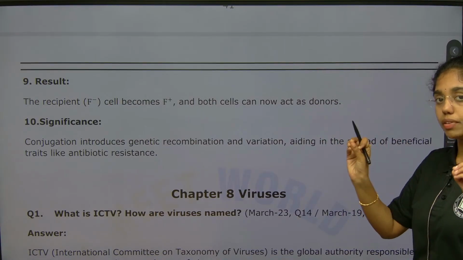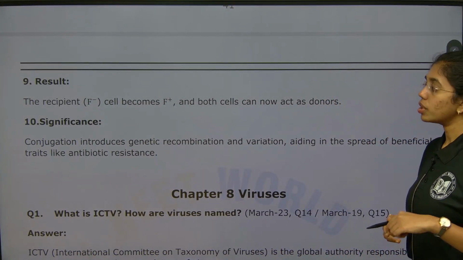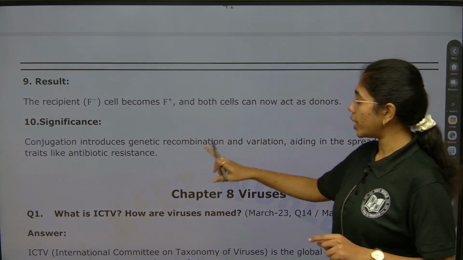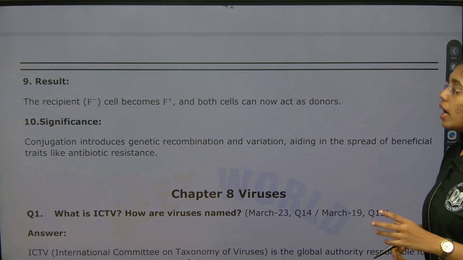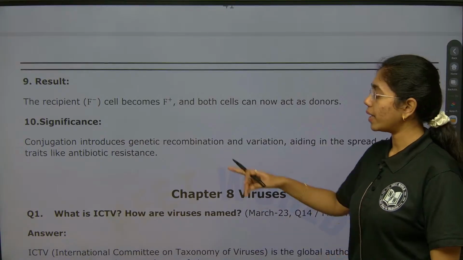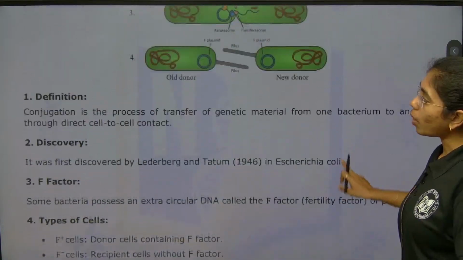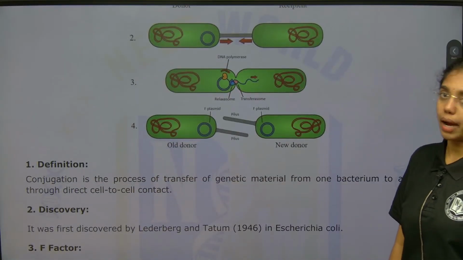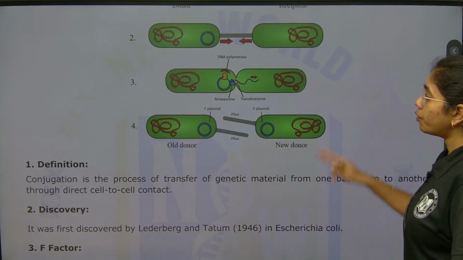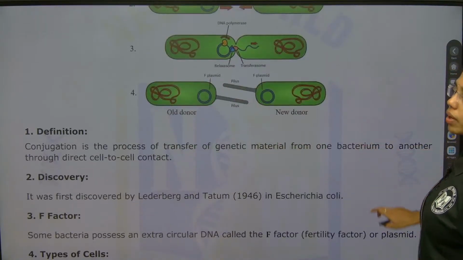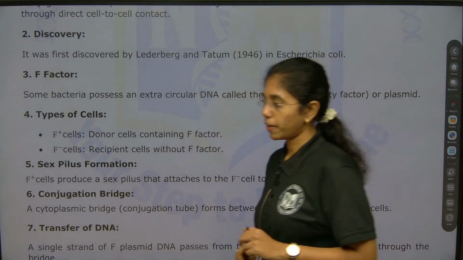As both of them will get the F plus strain, what is the significance of conjugation? Conjugation will introduce genetic recombination and variation, which will aid in the spread of beneficial traits such as antibiotic resistance in bacteria. So, all the points in a sequential pattern you have to explain better. Your theoretical explanation goes easy if you present the diagram first. Just go through the answer. If you have any doubt, you can ask me.